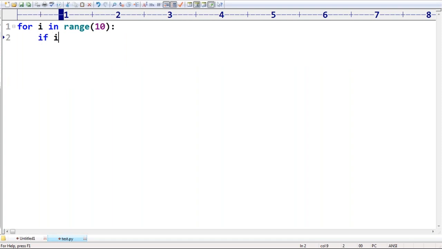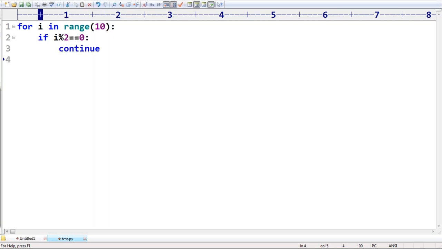If i % 2 is equal to 0, what does it mean? Even number. Sir, I don't want even numbers. If it is an even number, you are not required to continue further. Go for the next iteration. Simple. I can use the word continue.